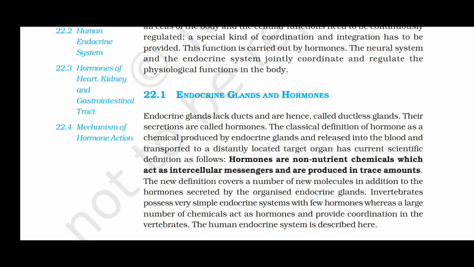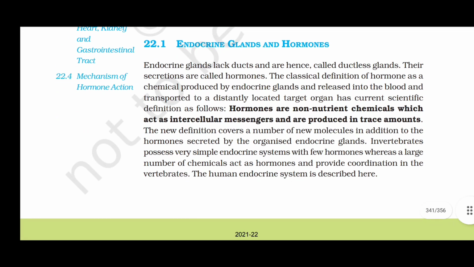The classical definition of hormone is a chemical produced by endocrine glands, released into the blood and transported to a distantly located target organ. The current scientific definition is as follows. Hormones are non-nutrient chemicals which act as intercellular messengers and are produced in trace amounts. The new definition covers a number of new molecules in addition to hormones secreted by the organized endocrine glands.